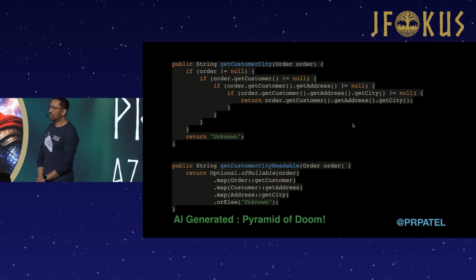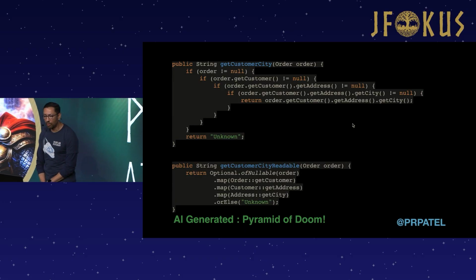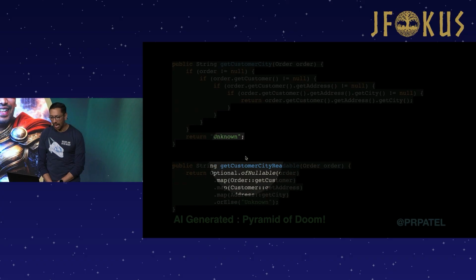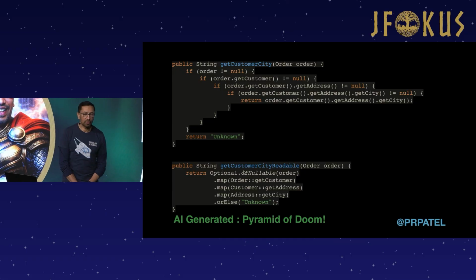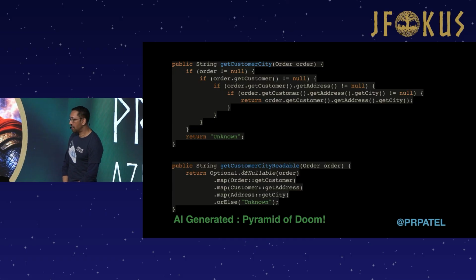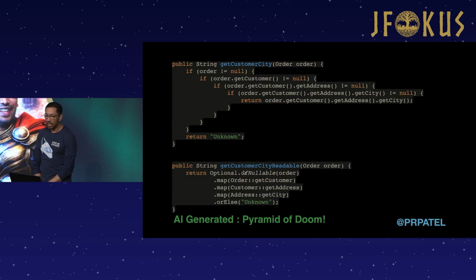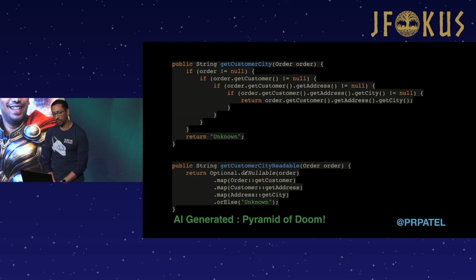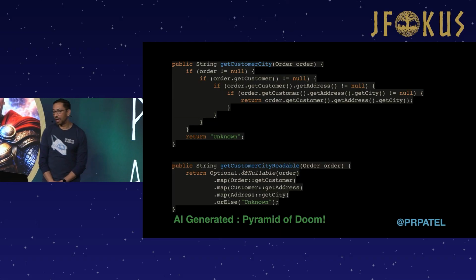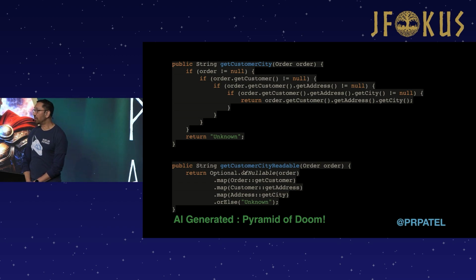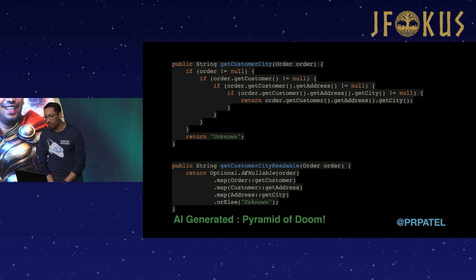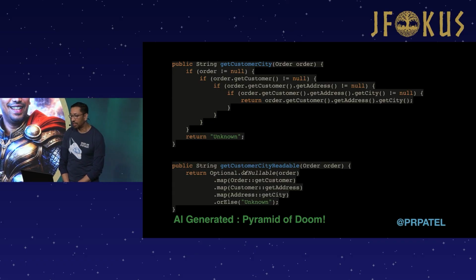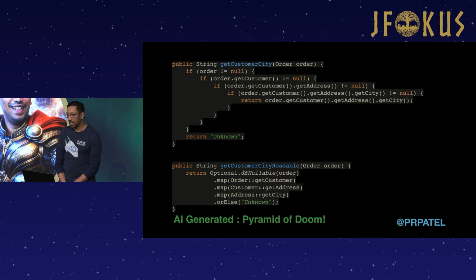What we can use nowadays with newer versions of Java is what we have at the bottom. We can use Optional.ofNullable, and you essentially pass it a map. If you look at this visually, it's much easier to read, and because it's easier to read, it makes a lot more sense, and of course it's easy to maintain and refactor. This is actually something I've gotten out of an AI assistant when I told it, I want to make sure that when you get the city from the address object, which is in the customer object, it's not null and doesn't blow up. It actually spit this code out. I had to go and fix it, and this is the technique I used to fix it.